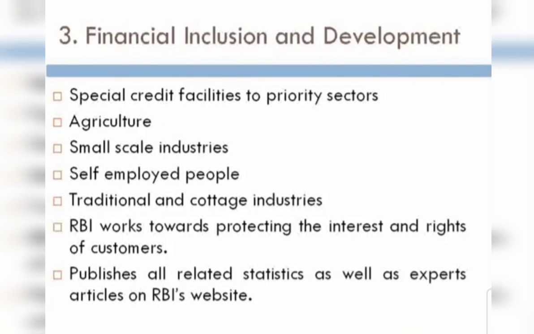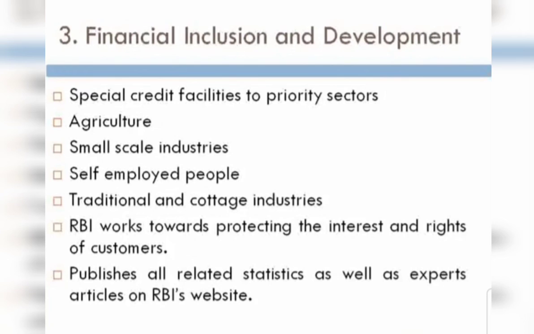Now you can see on your screen, that is special credit facility to the priority sectors, we can say, that includes agriculture, small scale industry, self-employed people, traditional and cottage industries. Accordingly they receive the benefits of subsidy, so they can easily start up their small scale industries also with a low rate of interest, and there are various schemes also, like the Prime Minister Jan Dhan Yojana, in short the PMJDY.